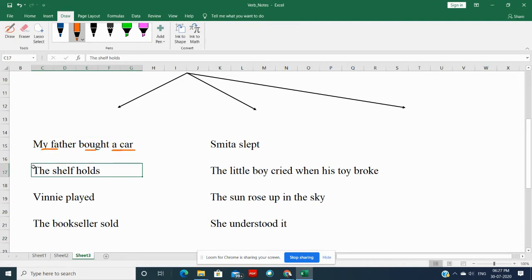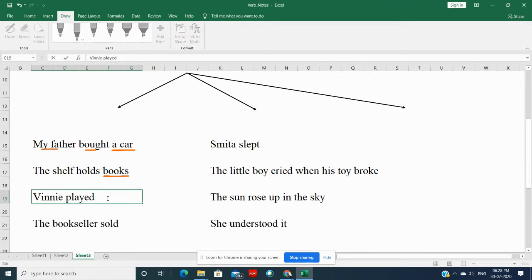Next one. The shelf holds. Well, this is also not making sense. The shelf holds. Holds what? Well, books. So, if I want this sentence to make sense, I need to add one word, and that is the object part of a sentence. Next is Winnie played.